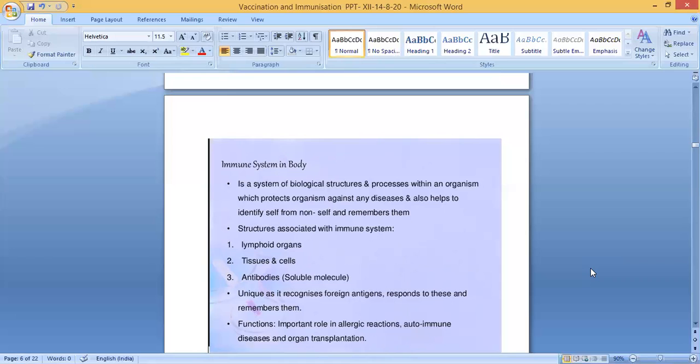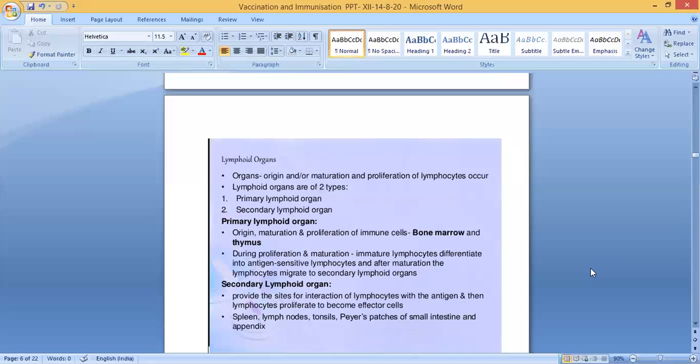What are the functions of the immune system? It plays an important role in allergic reactions, autoimmune diseases, and organ transplantation.